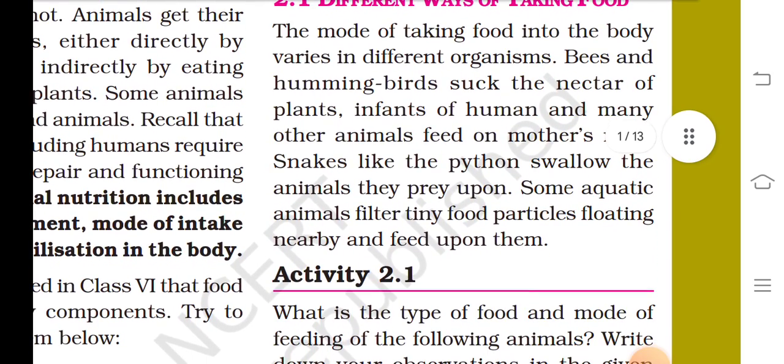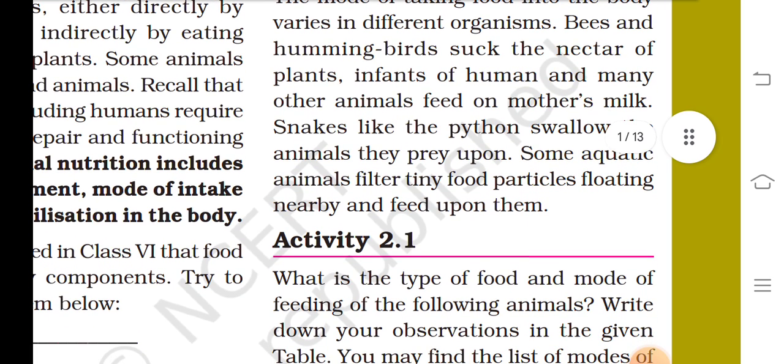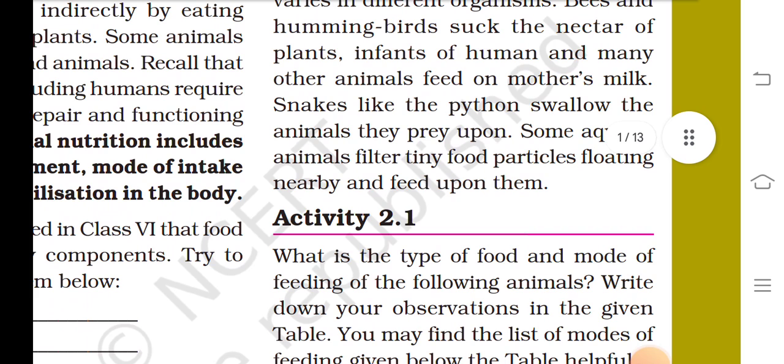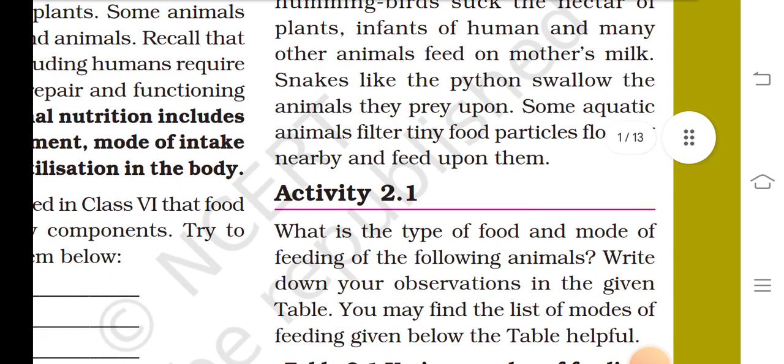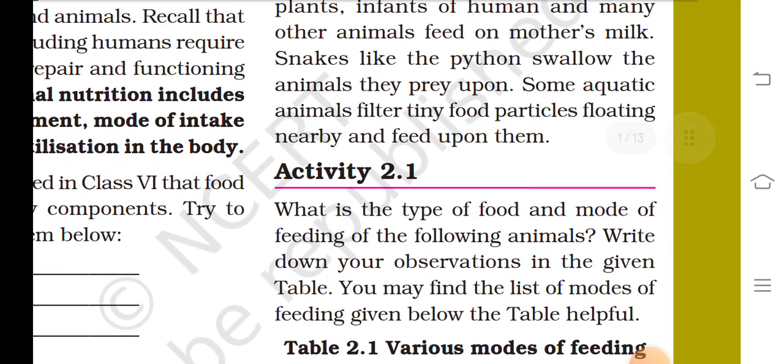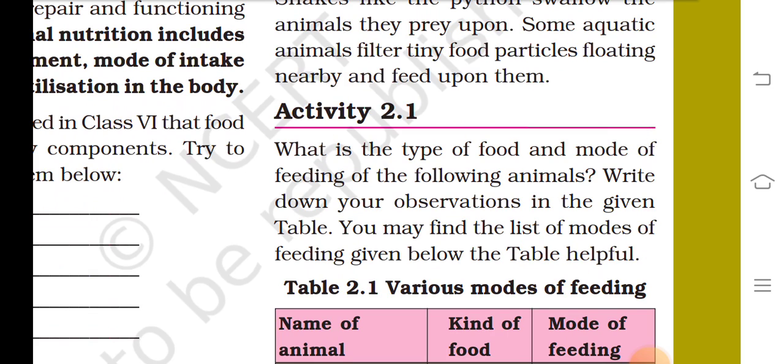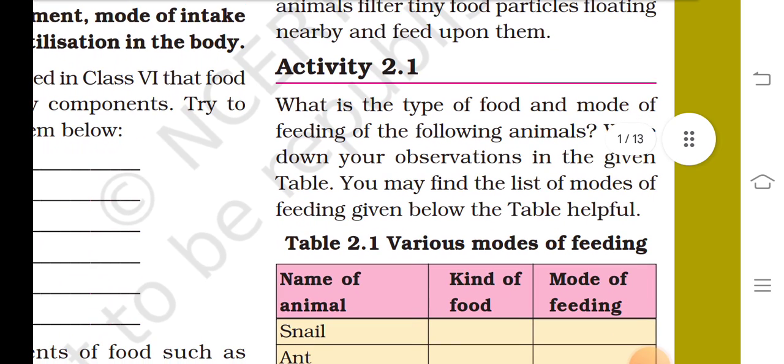Different ways of taking food. The mode of taking food into the body varies in different organisms. Bees and hummingbirds suck the nectar of plants. Infants of humans and many other animals feed on mother's milk. Snakes like pythons swallow animals. Some aquatic animals filter tiny food particles floating nearby and feed upon them.